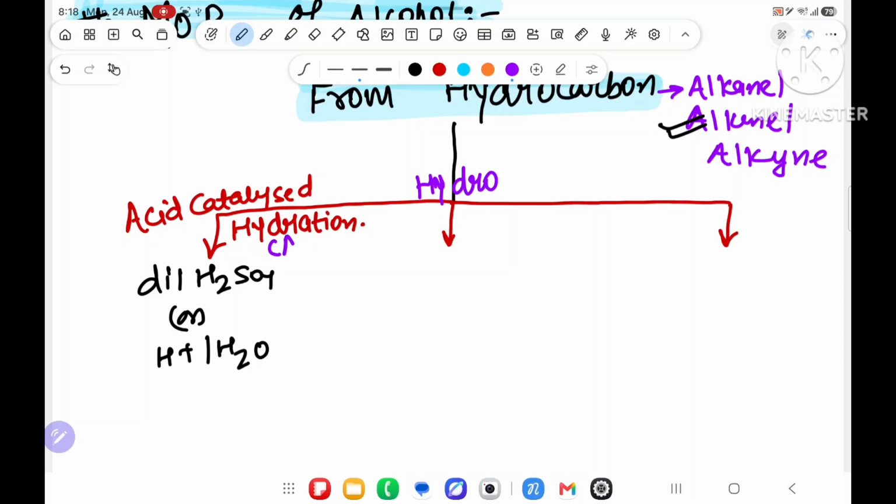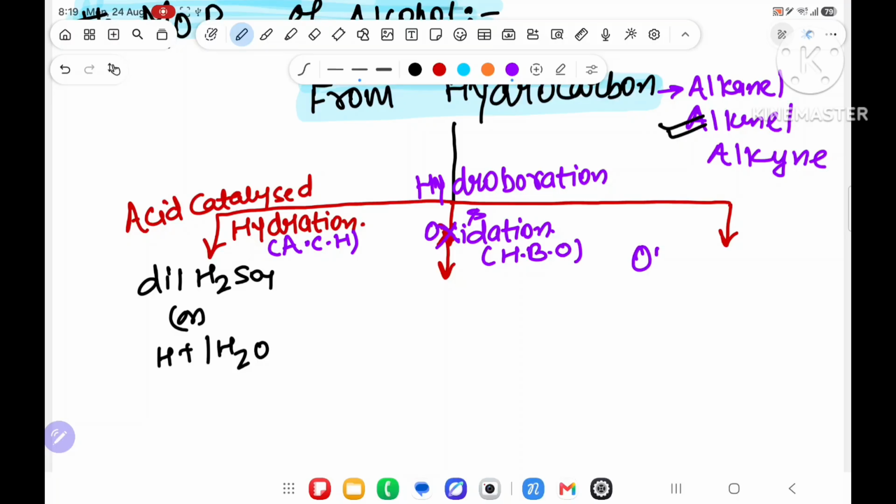Acid catalyzed hydration, short form ACH. Over here, second one is hydroboration and oxidation. A small short trick is HBO, hydroboration oxidation.